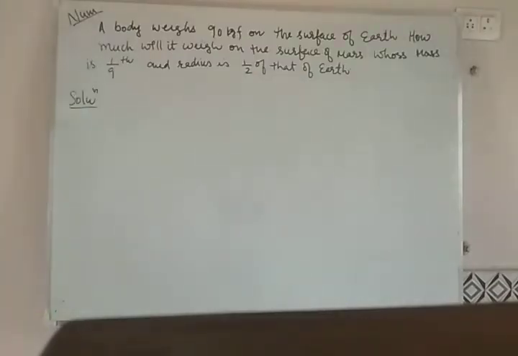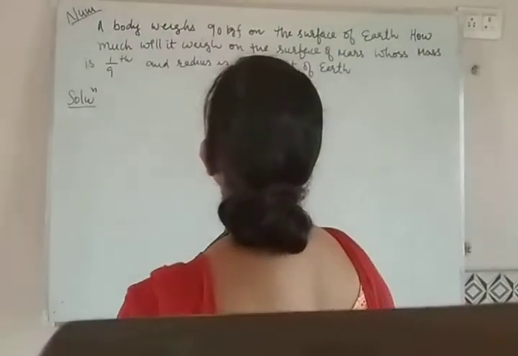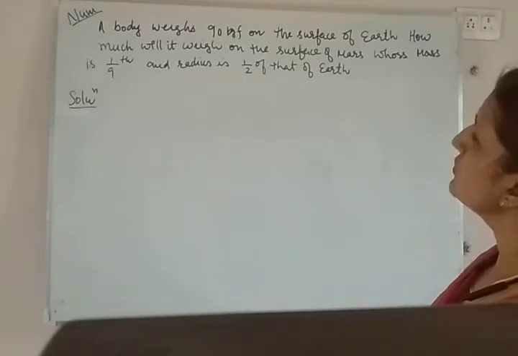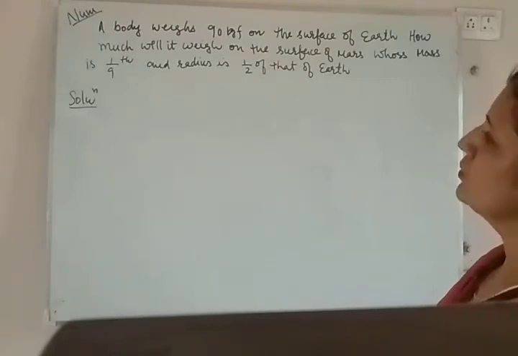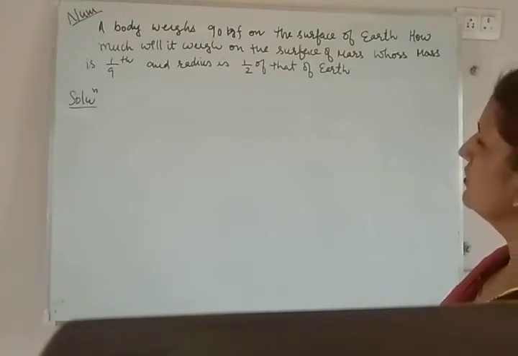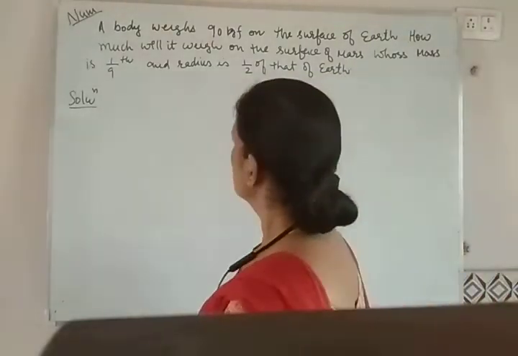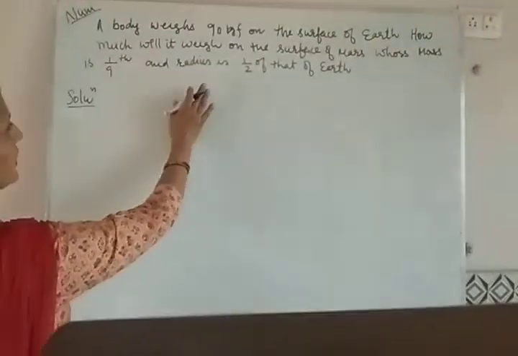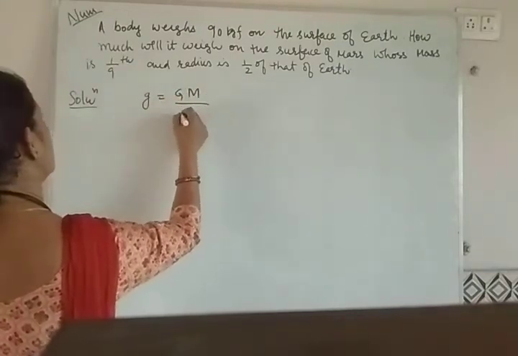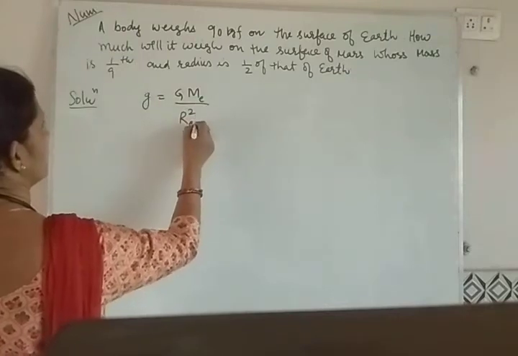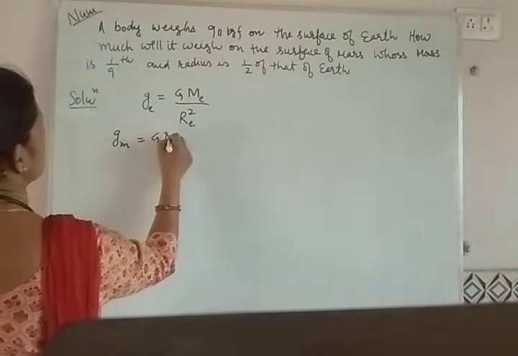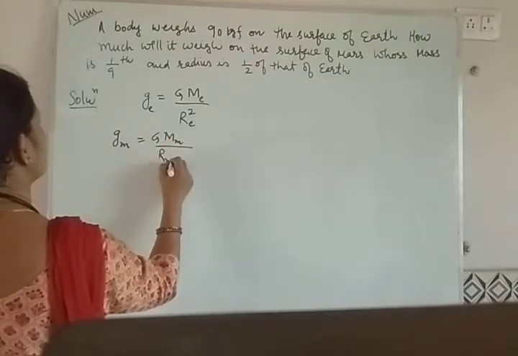Let us solve the numerical, that is, a body weighs 90 kg force on the surface of earth. How much will it weigh on the surface of Mars, whose mass is 1 by 9th and the radius is 1 by 2 of that of earth? So you have to find the weight first. So write down the value of g, that is GM by r square. We can take it as earth, and g on Mars, that is GMm by rm square.